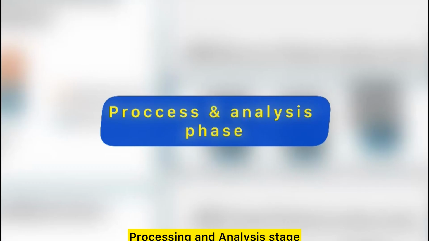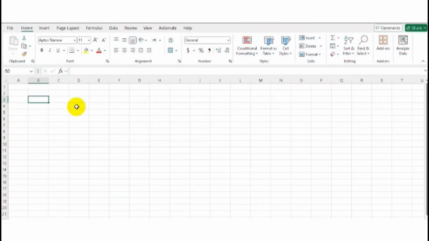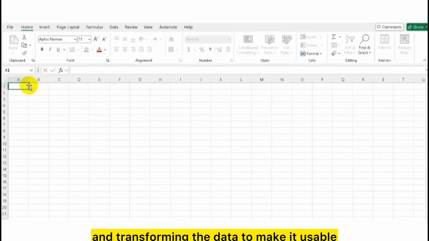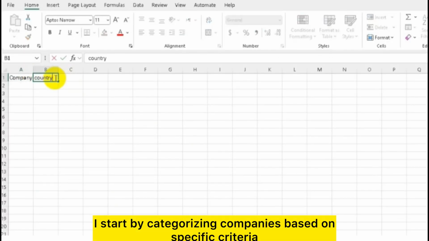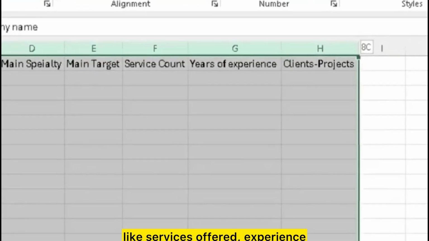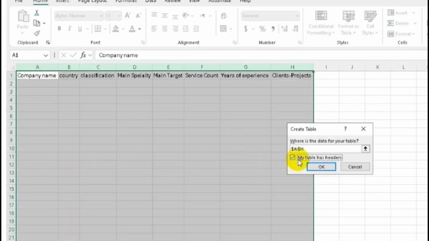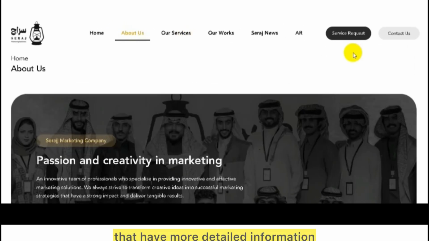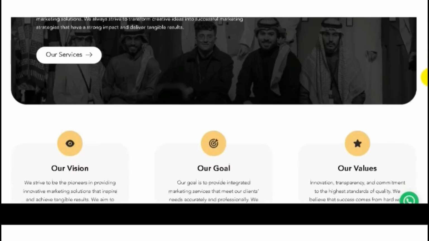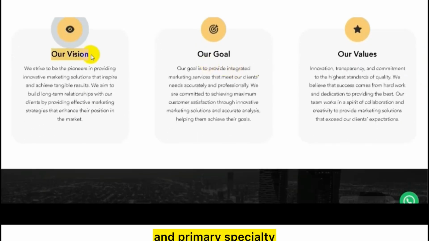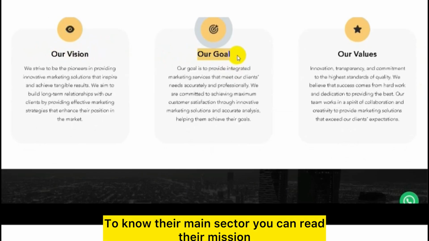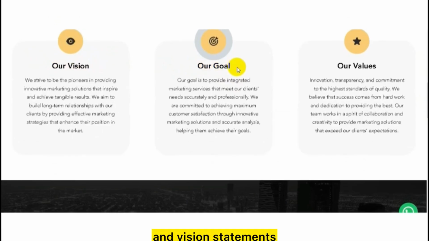Processing and analysis stage. Here, we're organizing, cleaning, and transforming the data to make it usable. I start by categorizing companies based on specific criteria, like services offered, experience, and client base. I tried to see just the companies that have more detailed information, such as their target market and primary specialty. To know their main sector, you can read their mission and vision statements.